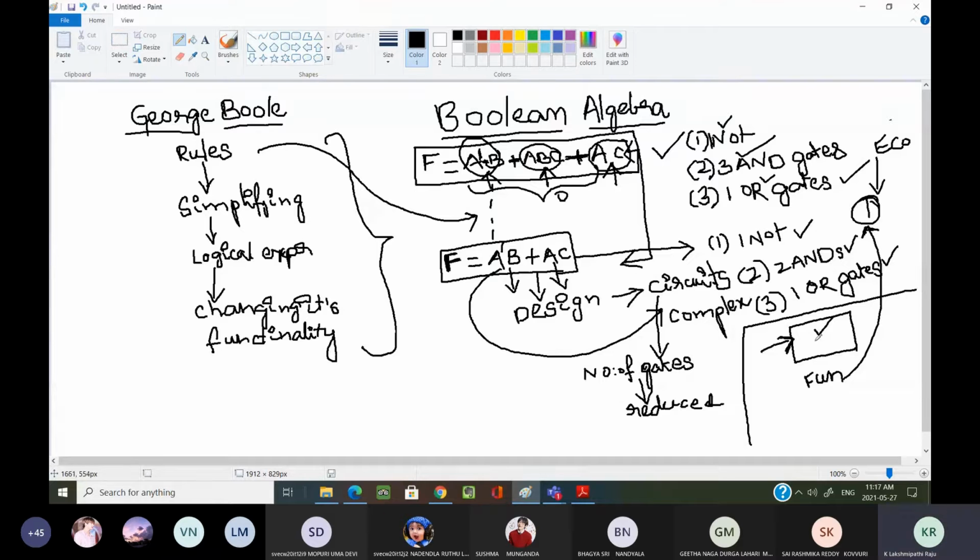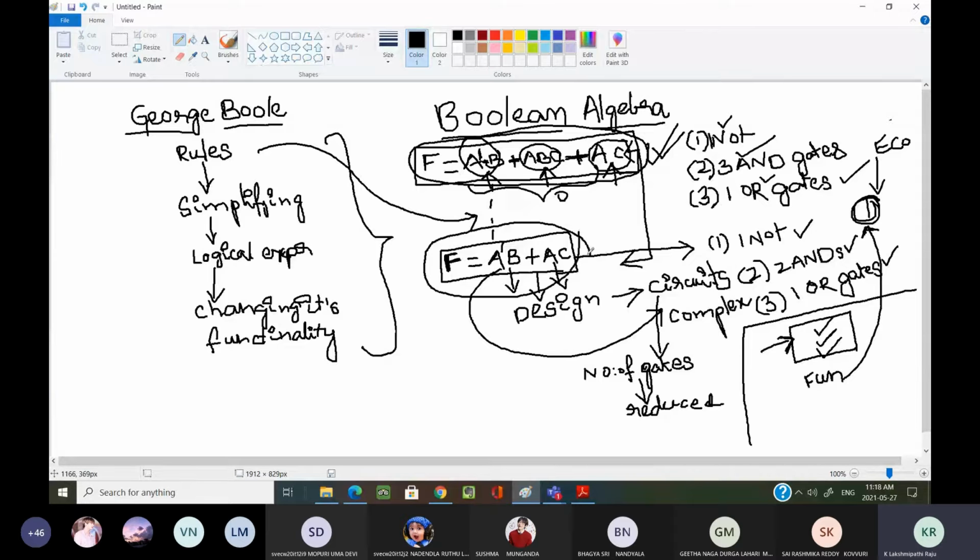Are you getting what I am saying? Yes, sir. That means we are reducing the power consumption required for that particular gate. We are reducing the cost to design that particular circuit. Now we are reducing the circuit size also. Like that, so many advantages we are achieving by reducing a complex logical expression into a simplified, minimized expression without changing the functionality. Whatever functionality this circuit is providing, the same functionality this expression is also giving.